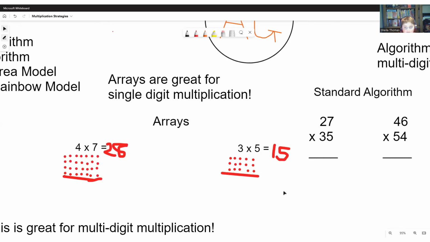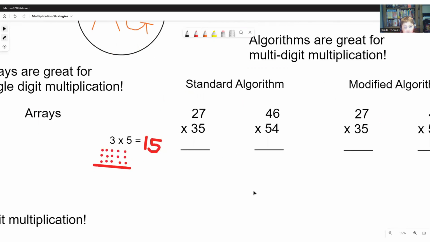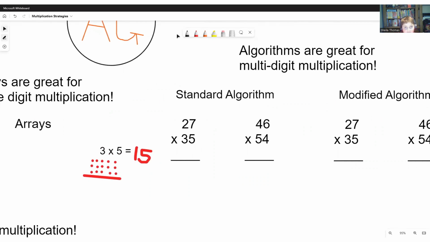I recommend only using arrays for single-digit multiplication, because once you go into double digits, it gets really complicated. So next we're going to do our standard algorithm. So now what we do is we multiply with all the numbers and then we add the results together.